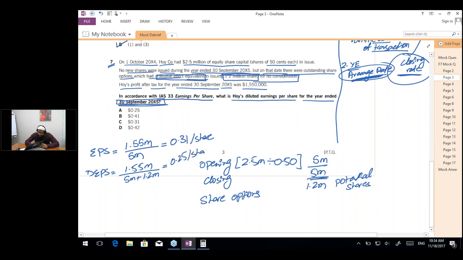If the diluted EPS was above 0.31, let's say 0.35, 0.45, 0.55, any value above 0.31, then the answer would have become C. But in this case, the answer is A. So the diluted earnings per share is actually 0.25.